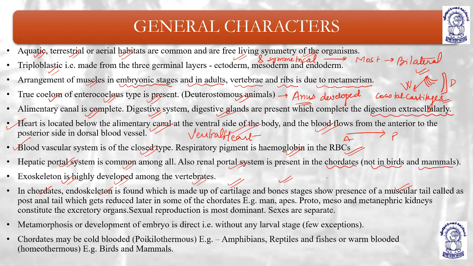Ossification means deposition of calcium salts along with ossein protein. Ossein is a protein found in bones. So in chordates the endoskeleton is made up of cartilage and bones. The cartilage matures into bones, and they have a muscular tail.